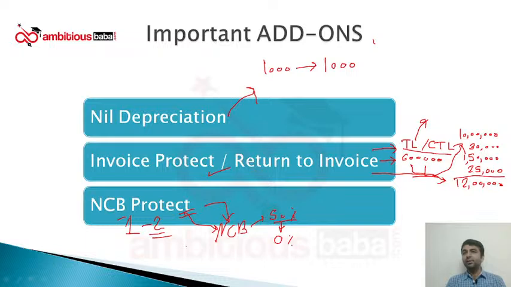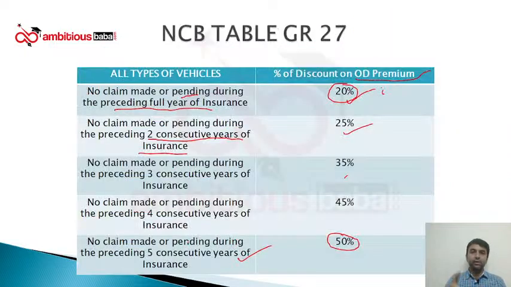Sir, NCB is claim made basis or claim settlement basis? Okay, so let us go back to the NCB and read this line very carefully. Very good question. What is it written? It is claim made or pending during the preceding full year. So what does this line mean? I have intimated a claim in an insurance company. My claim is outstanding. Pending means outstanding. Even if a claim is outstanding, I am not eligible for NCB at the time of renewal.